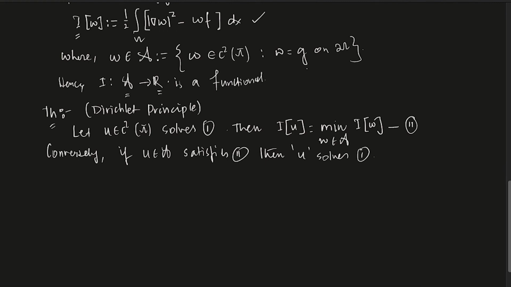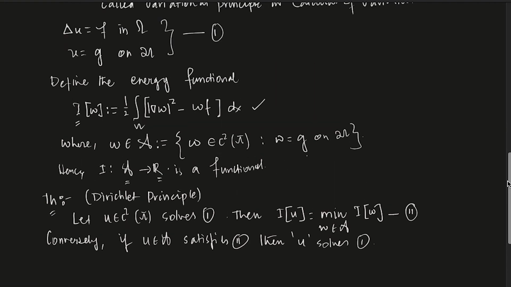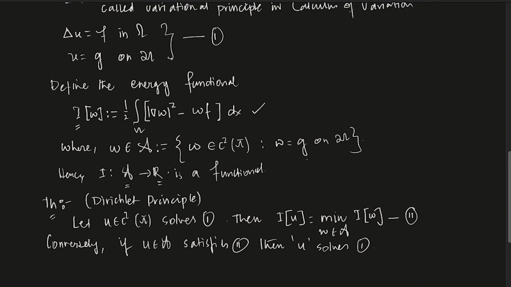What it is saying is this. Let us say you have a function. First of all, you give me a solution to problem one. You already know that if there is a solution, it has to be unique. So once you give me that unique solution, I can say that solution minimizes this functional I of w, which is defined by this.